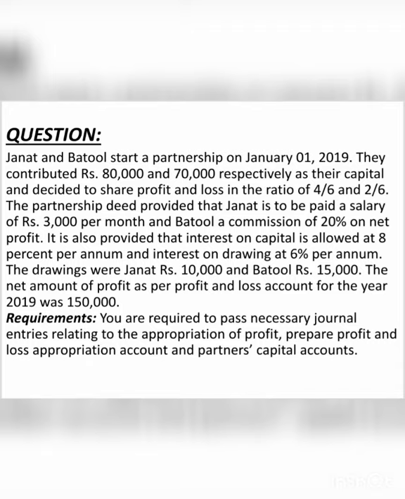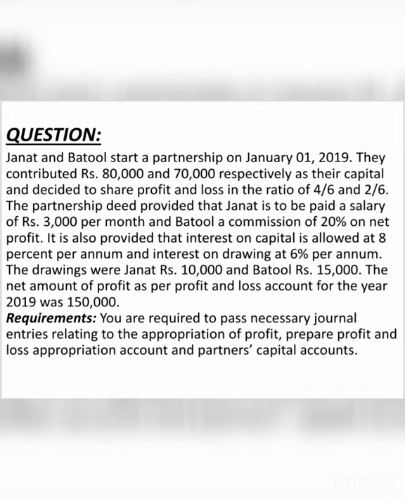Now the partnership deed provided that Jannat is to be paid a salary of rupees 3,000 per month and Batul a commission of 20% on net profit. It is now provided that interest on capital is allowed at 8% per annum and interest on drawings at 6% per annum. The drawings were Jannat rupees 10,000 and Batul rupees 15,000. The net amount of profit as per profit and loss account for the year 2019 was 1,50,000.